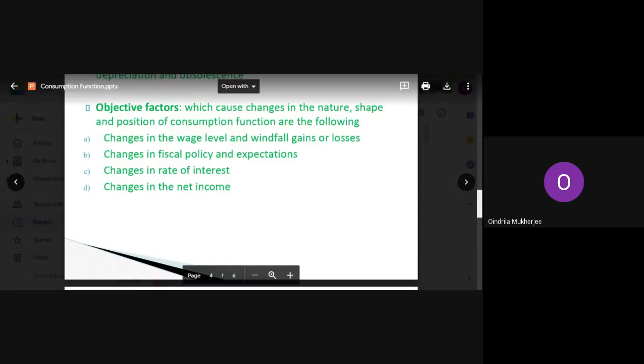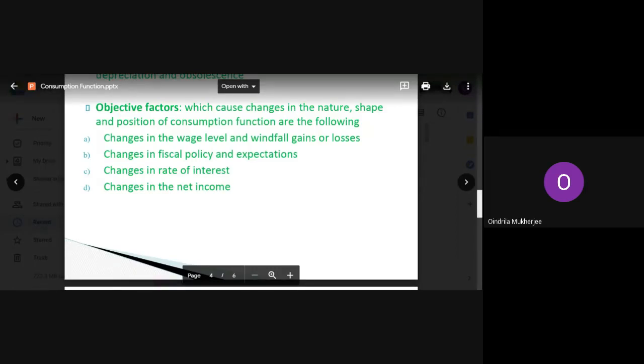Now, various consumption functions are there. Then what happens is that the nature, shape, and position of those consumption functions all change. So what are the various changes that occur? There will be changes in the wage level, and windfall gains or losses. Individual wages will fluctuate and change. Then windfall gains and losses mean the unexpected gains or losses in income.